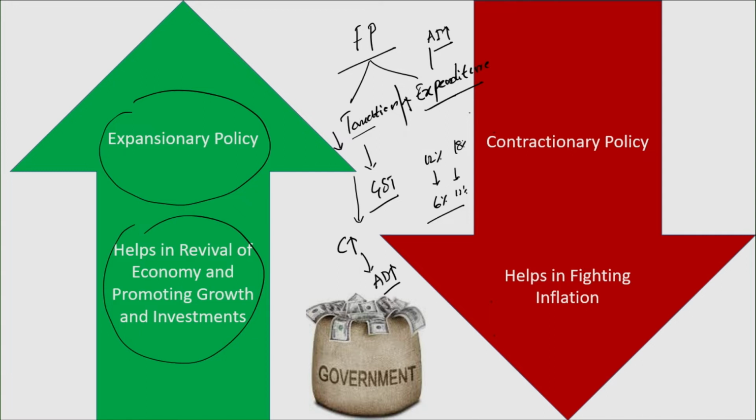If the government does exactly the opposite of what we discussed, let's say the government has reduced the expenditure, the amount of money the government is spending has been reduced because the government cannot afford to spend a large amount of money.